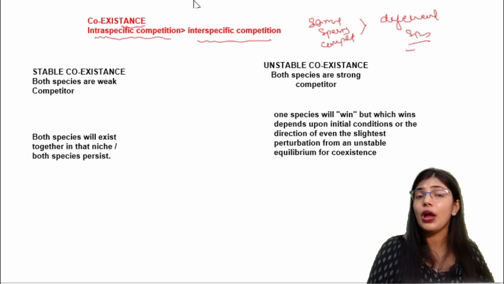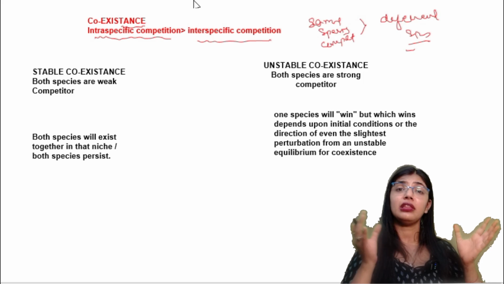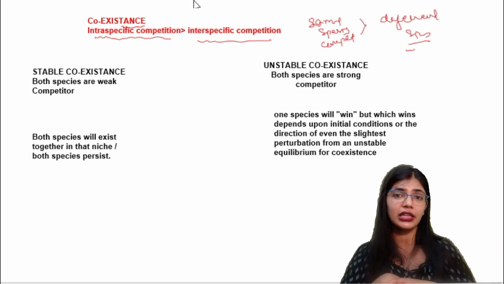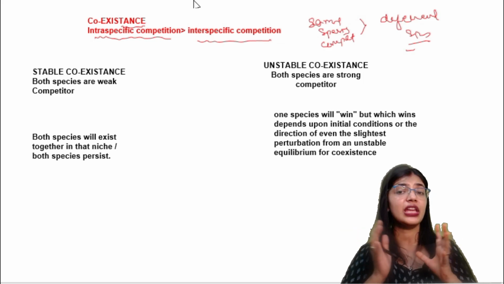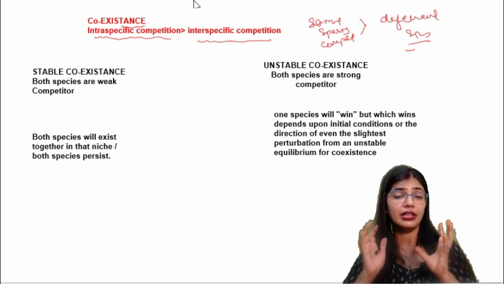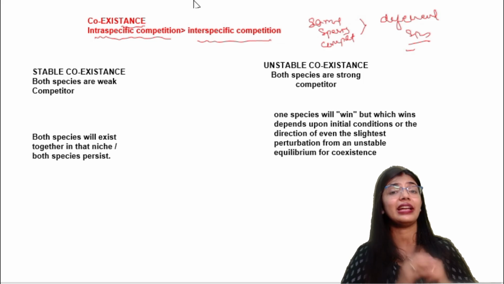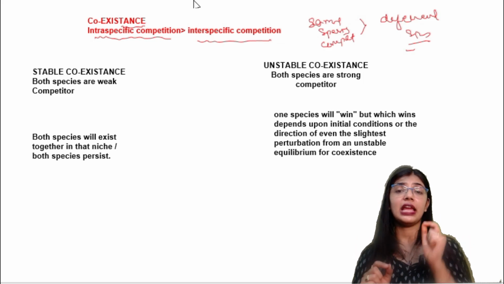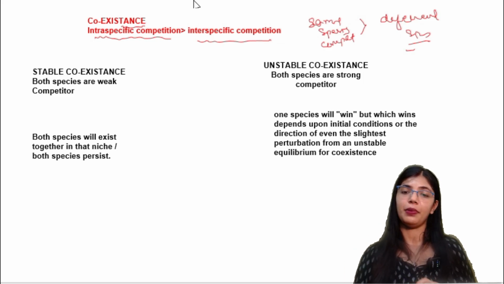Then the coexistence will take place, because when the competition is high between two different species, someone will dominate the other, so coexistence cannot take place. They cannot stay together. When can they coexist? When the intraspecific competition, that means the competition between the same species, is high compared to the interspecific competition.